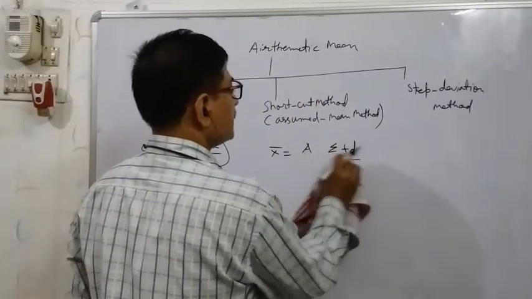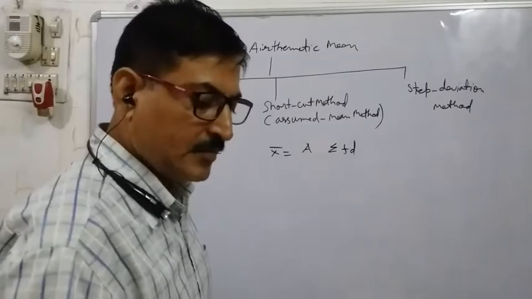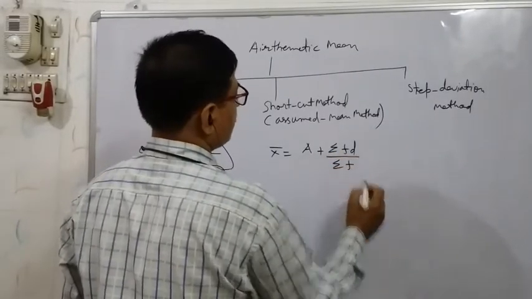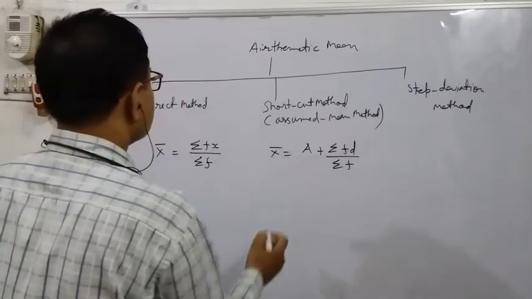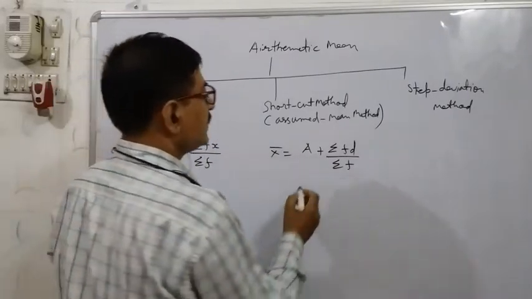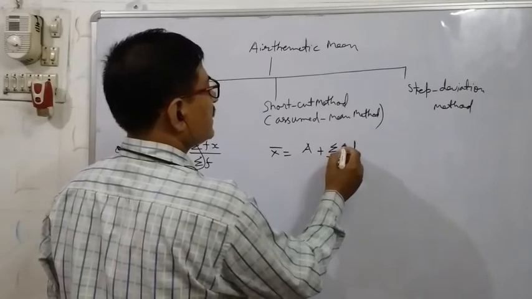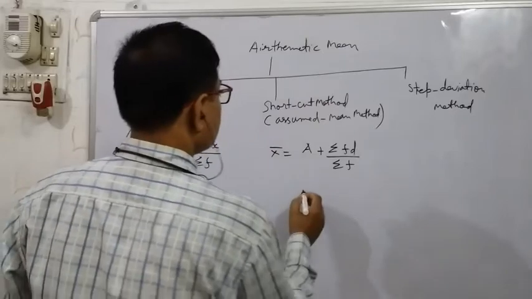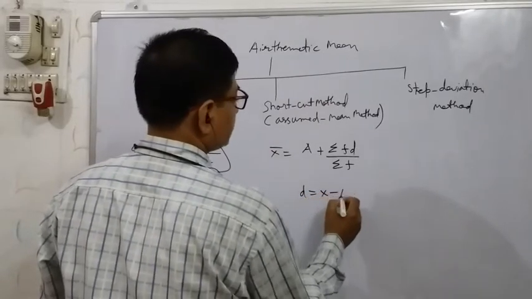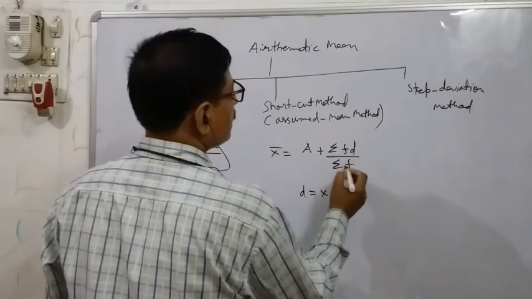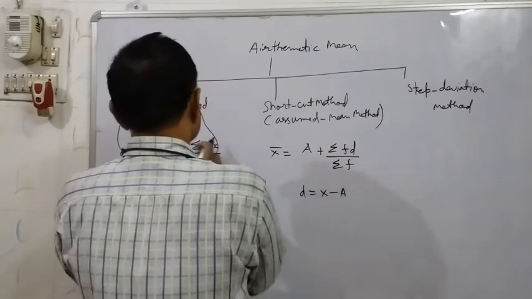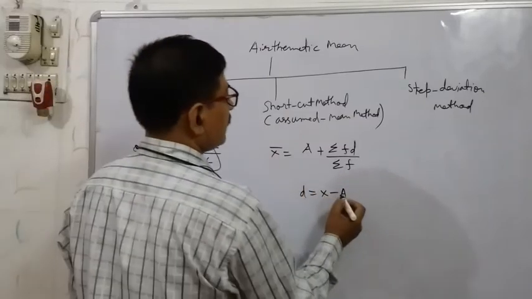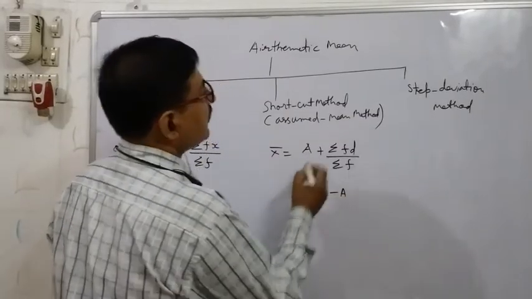A plus sigma fd upon sigma f. A is separated. Okay. Where A is the assumed mean. F is the frequency. D is equal to x minus A. And F means the frequency, sigma f means the sum of that. Sigma means sum. And D means x minus A, and A means assumed mean.